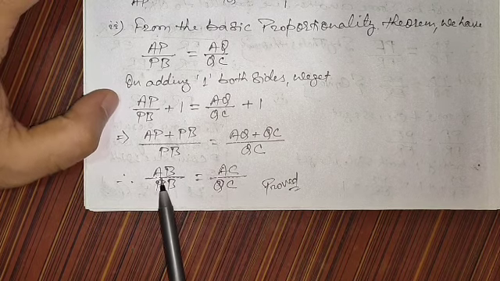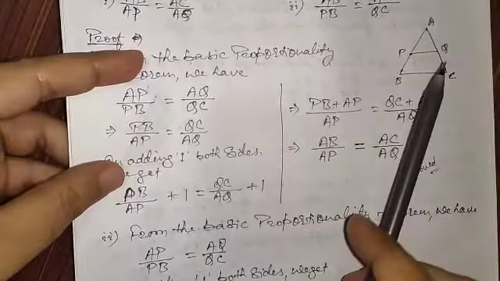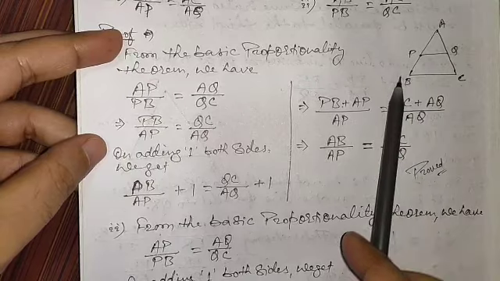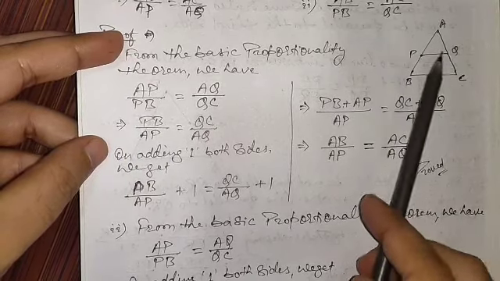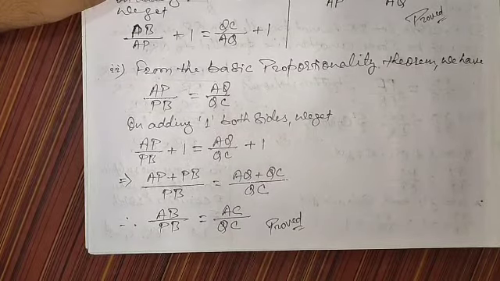Therefore, obviously, this time AP plus PB, you can see in the figure, makes AB, and similarly AQ plus QC makes AC. So we got it like this.